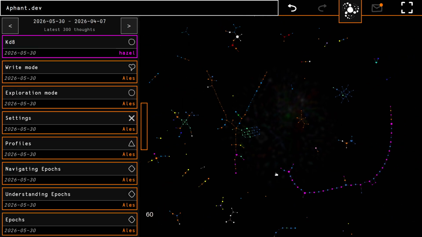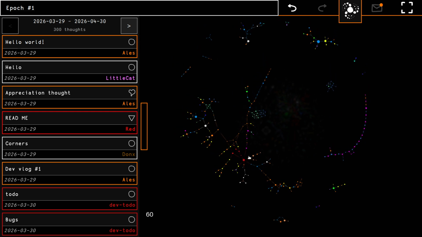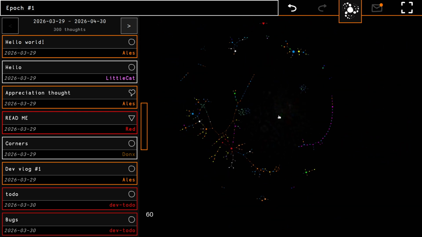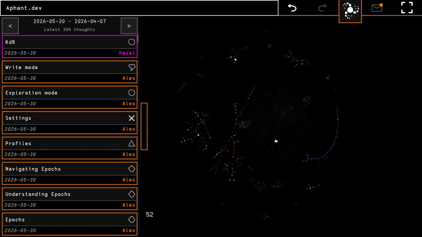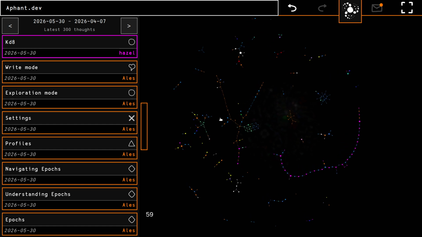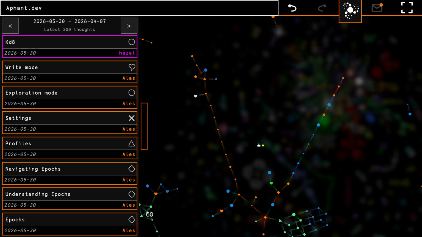When we take a look at the latest context, actually let's take a look at the first epoch. You can see that the first epoch looks like this. So these are the frozen in time epoch 1 thoughts. These will not change ever. But when I go forwards in time, you can see that the epoch developed further. It grew some more thoughts right here.